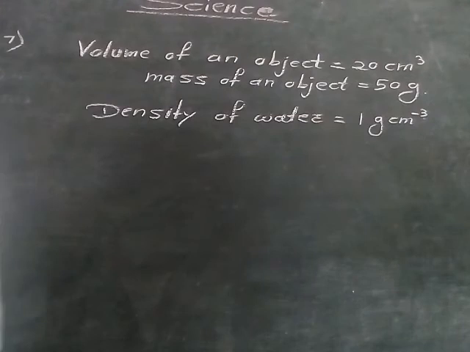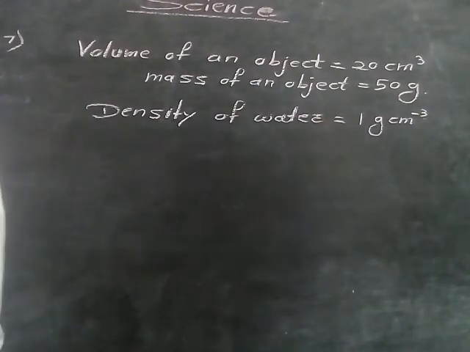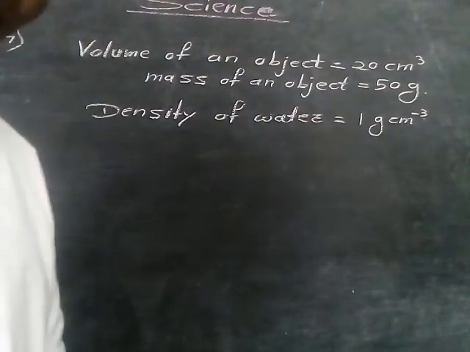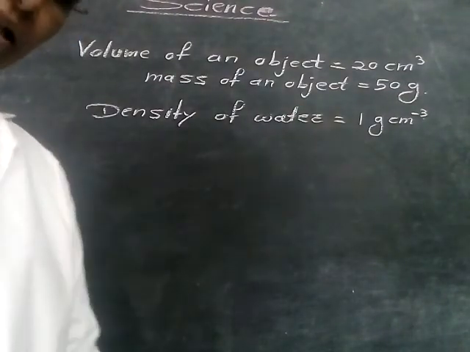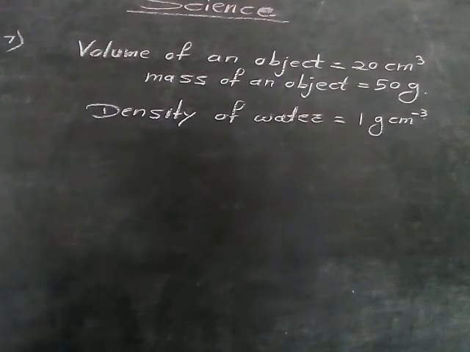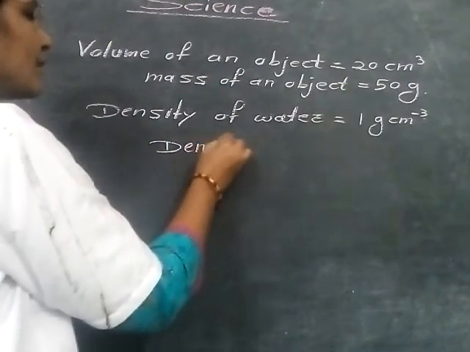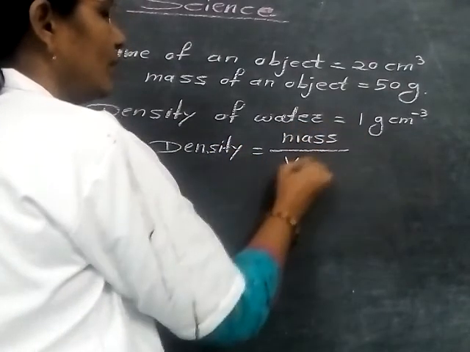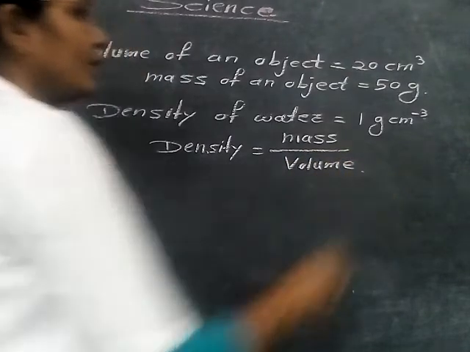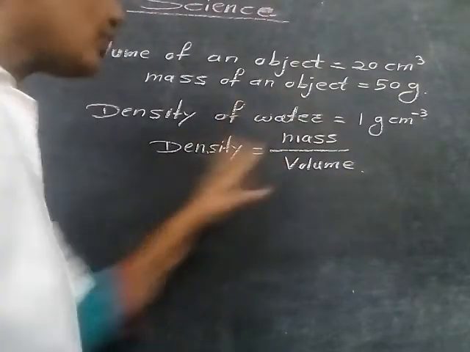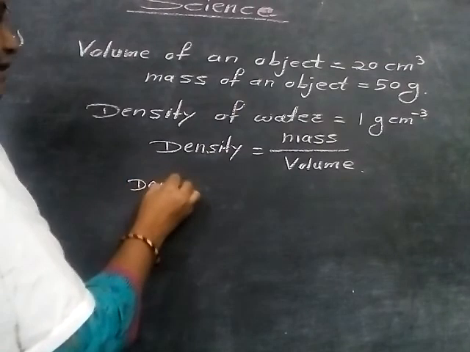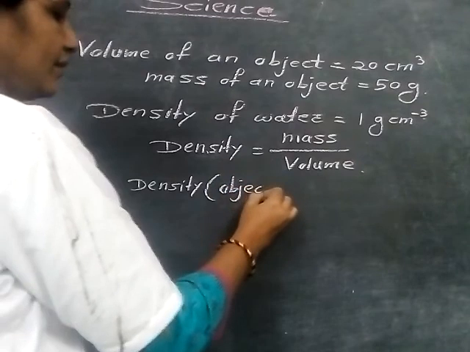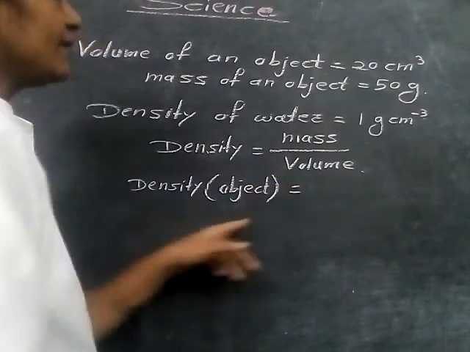If the density is greater than water, then the object will sink, and if the density is less than water, then the object will float. So first we have to find out the density of that object. The formula of density is mass upon volume. So we write the density of the object, not water.